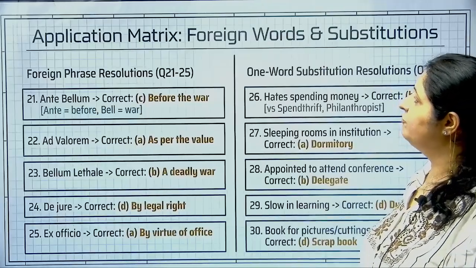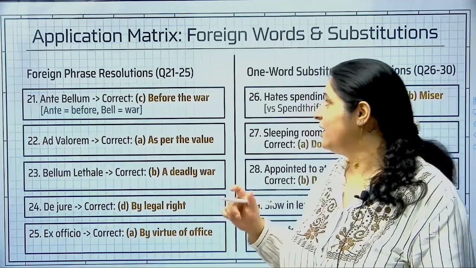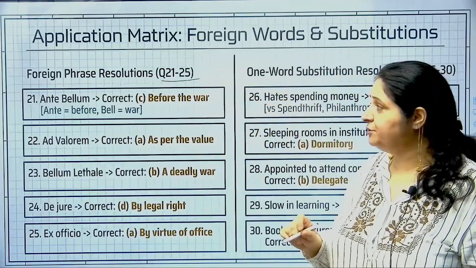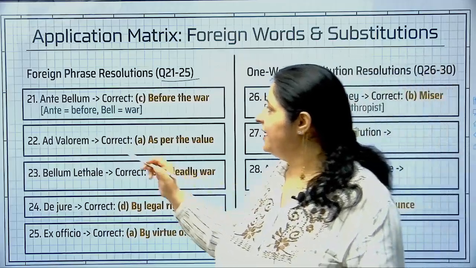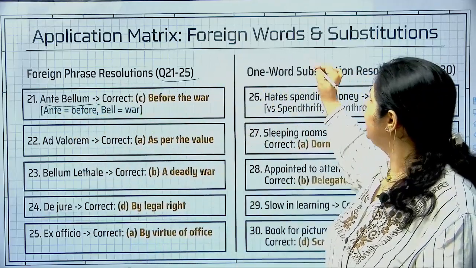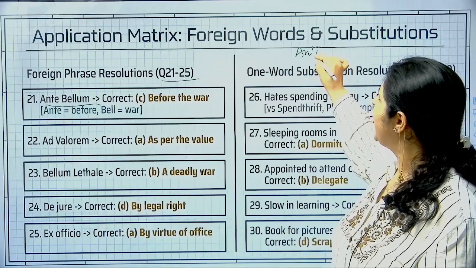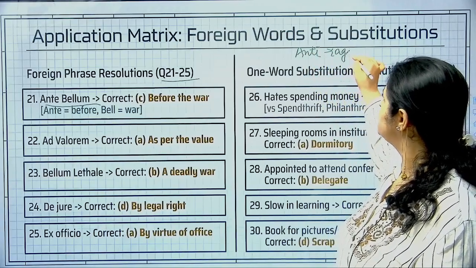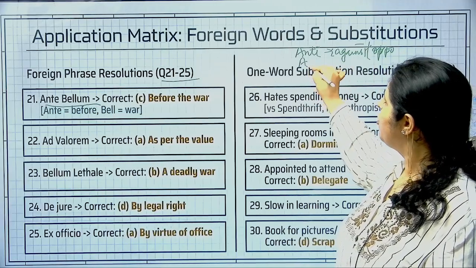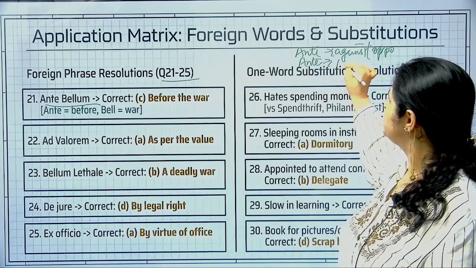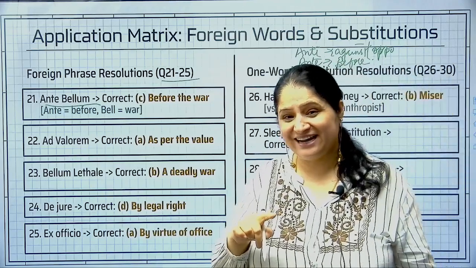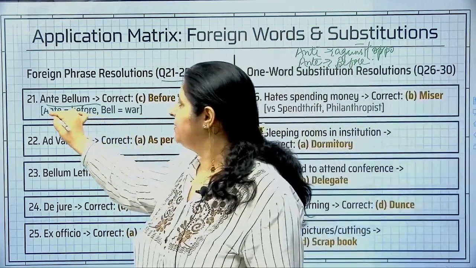अब हम आ जाते हैं foreign words की exercise पे. Right now, question number 21 to 25 in the first exercise, they are based on your foreign words. तो आपसे पूछा गया है इनका मतलब. तो antebellum का क्या मतलब है? आप देखो, ante as a prefix, A-N-T-I, is against or opposite, but ante as a prefix, A-N-T-E, is before. Now bell is war, right? So bellum का मतलब war है, ante का मतलब before है.